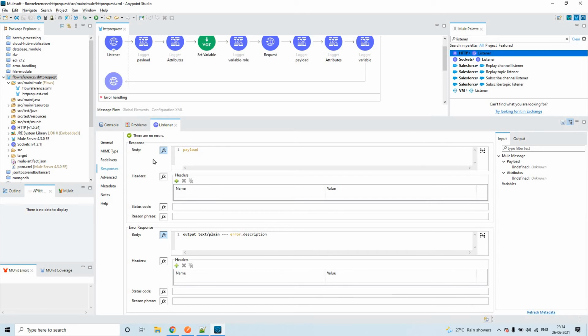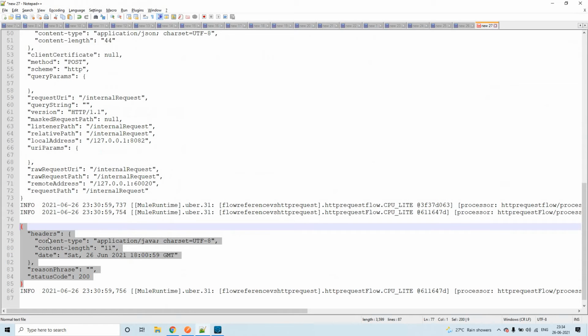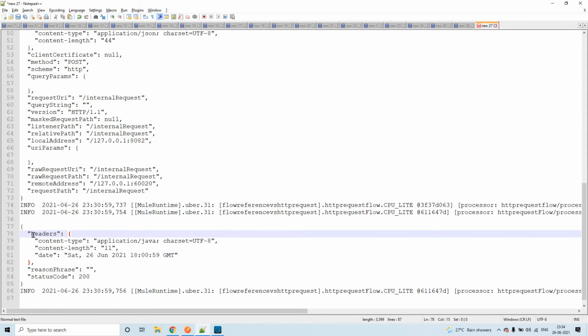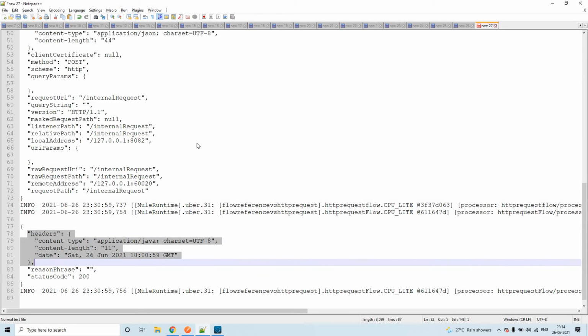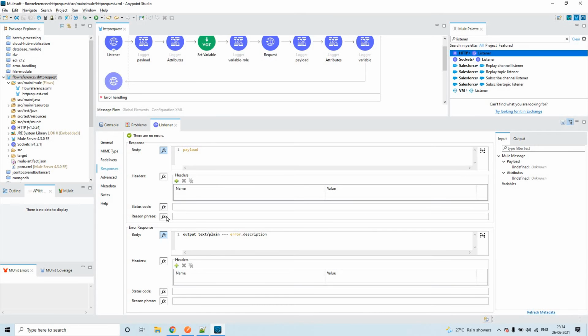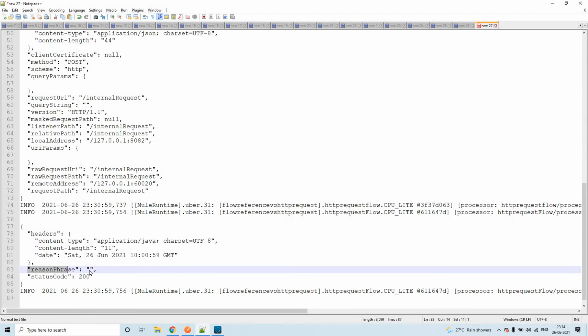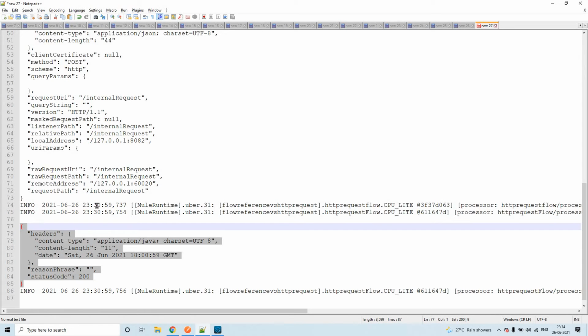It is a success response. Now you could see that body is being shared, and that is the reason we could see the payload here, and headers. In headers we have something like status code and reason phrase. That is what we could see here. So these are the new attributes: headers, reason phrase, and status code.